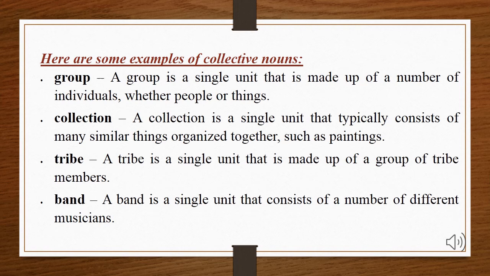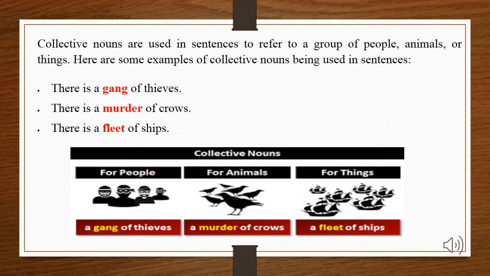Now let's take some more examples. Now here we have some other examples of collective nouns. As you know, they refer to a group of people, animals or things. So our first example is a group of people. There is a gang of thieves. Means there is a gang which consists of a lot of thieves. Now in another example it is written that there is a murder of crows. Means there is a large number of crows together. And in the third one there is a fleet of ships. Means there are a lot of ships together. You can also see the pictures below the examples. Now let's move towards more examples.